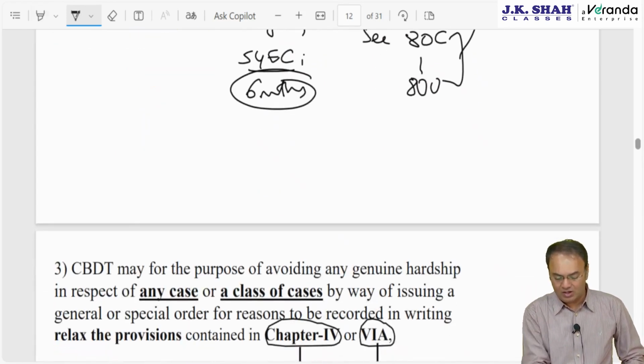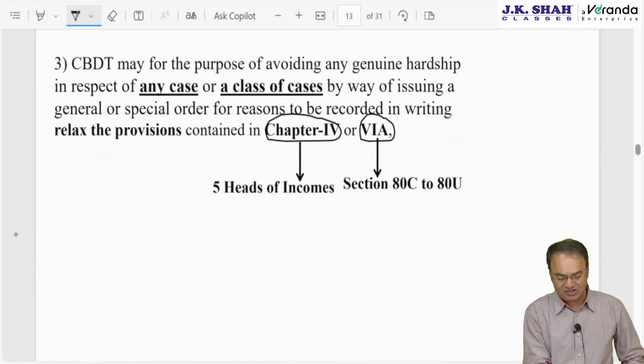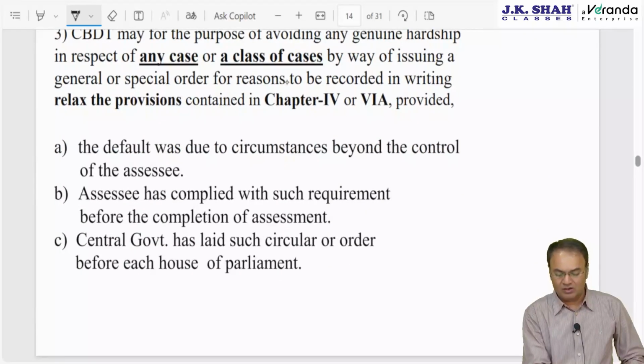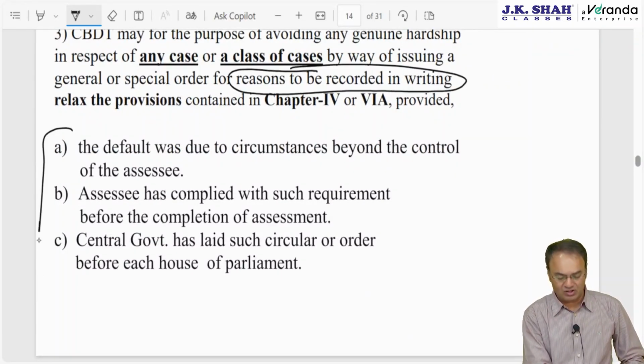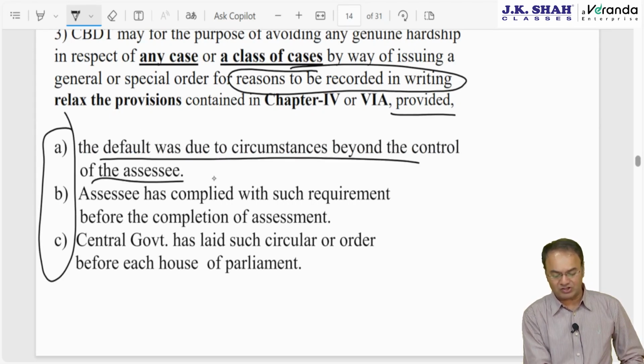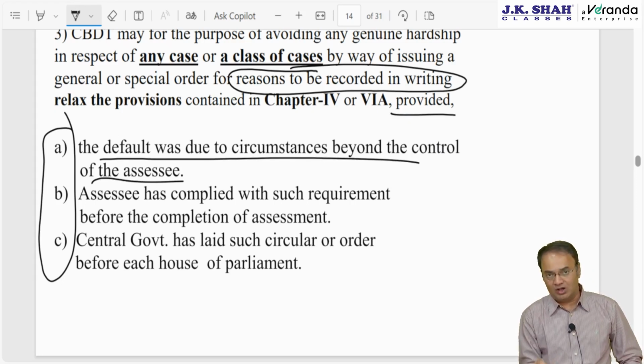Provided 2 extra conditions are satisfied. Which 2 conditions? First of all, reasons will have to be recorded in writing. That is 1 condition, plus 3 more conditions. Provided the default was due to circumstances beyond the control. The assessee could not have avoided the default. It happened automatically. Like bonds were not available in 6 months for 54EC.